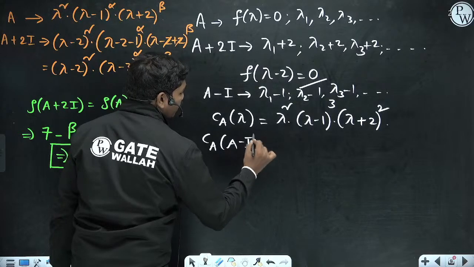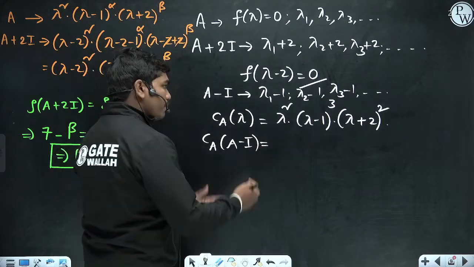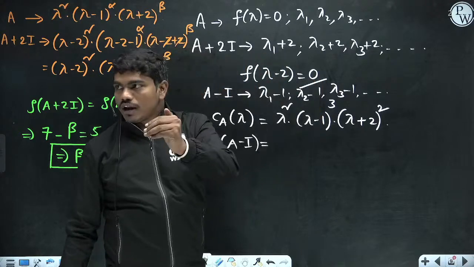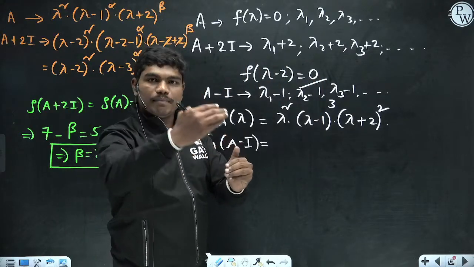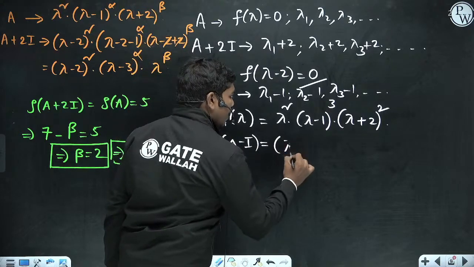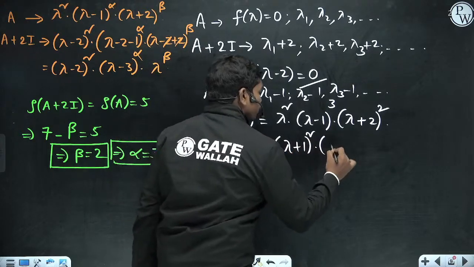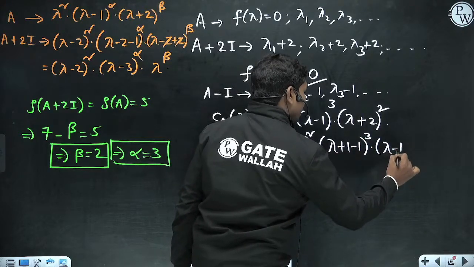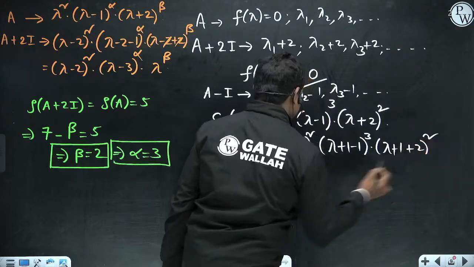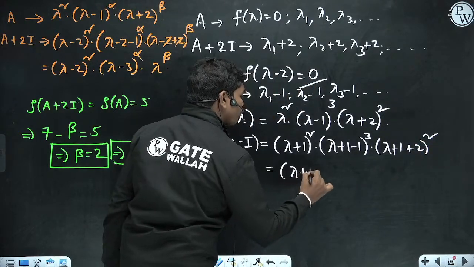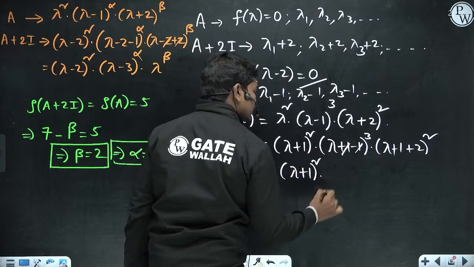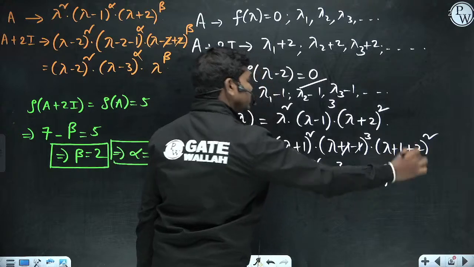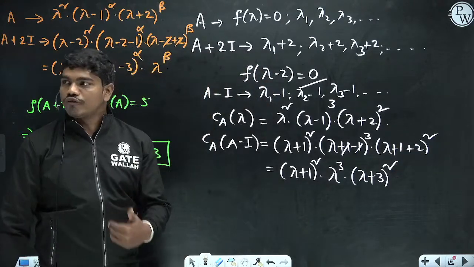Normally if the roots are decreased by 1, then you have to write lambda plus 1 in place of lambda, correct? So if you write lambda plus 1 whole square into lambda plus 1 minus 1 whole cube into lambda plus 1 plus 2 whole square, this gives you lambda plus 1 whole square, the 1 gets cancelled, lambda cube into lambda plus 3 whole square. So this is the characteristic equation of A minus I.